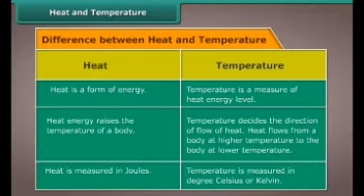The table shows the difference between heat and temperature. Heat is a form of energy, whereas temperature is a measure of heat energy level. Secondly, heat energy raises the temperature of a body, but temperature decides the direction of flow of heat. Heat flows from a body of higher temperature to a body of lower temperature. Thirdly, heat is measured in joules, whereas temperature is measured in degrees Celsius or Fahrenheit or Kelvin.